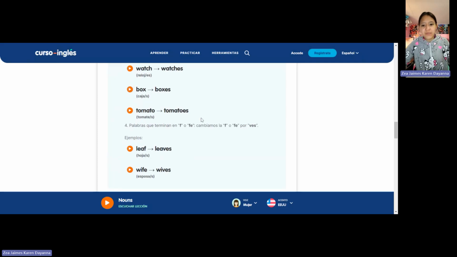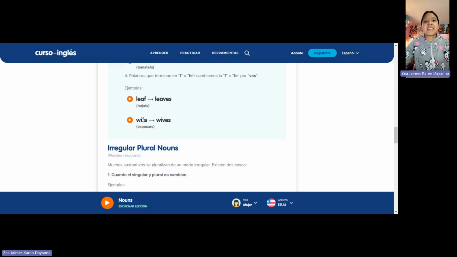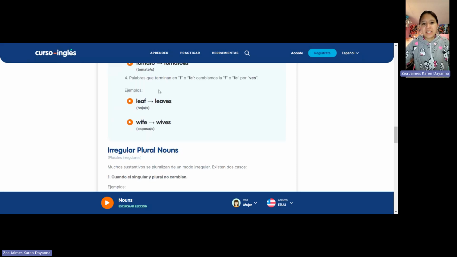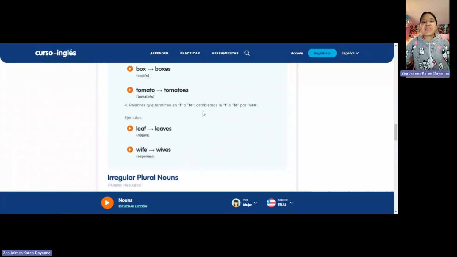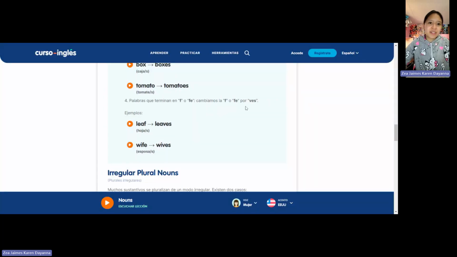Tomato, tomatoes. Okay? When the noun ends in f or fe, it is necessary to change this to v and add es. For example, life, lives, wife, wives.